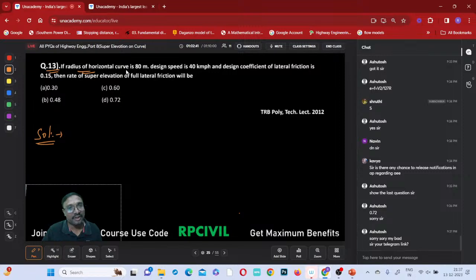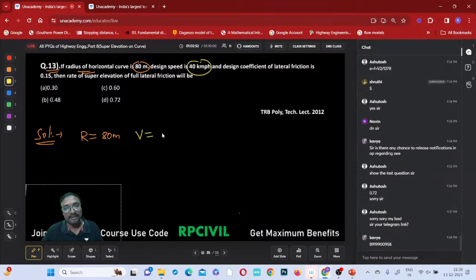If the radius of this horizontal curve is 80 meters, the design speed is 40 kmph. Right? What is the capital V? You can say 40 kmph, no? Then the design coefficient of lateral friction is 0.15. Right? What is the friction f given? The design coefficient of lateral friction is 0.15. Then the rate of super elevation. You are asked to identify the rate of super elevation.